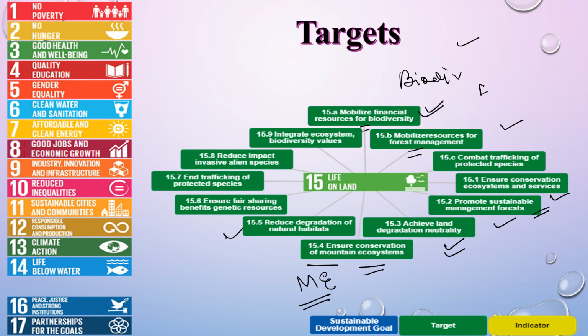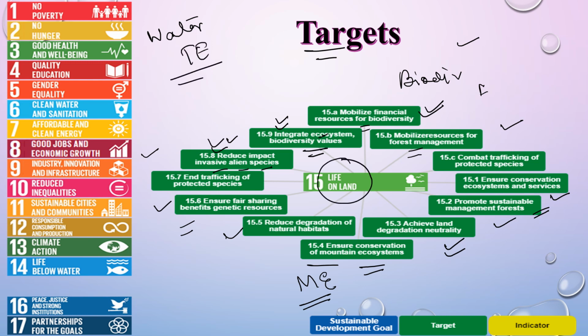Reduce degradation of natural habitats, ensure fair sharing of benefits from genetic resources and trafficking of protected species, reduce impact of invasive alien species. Like our invasive alien species, what is it, water hyacinth and so on. So we need to reduce that impact. Integrate ecosystem biodiversity values. So these are the targets of this goal, that is life on land. We need to protect the terrestrial ecosystems through these targets.